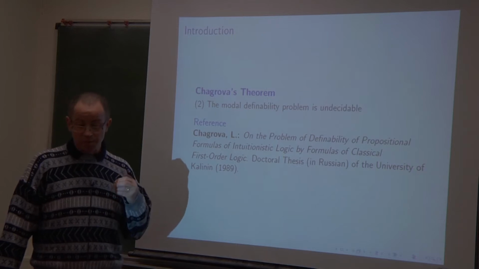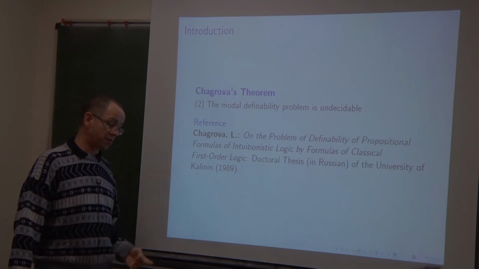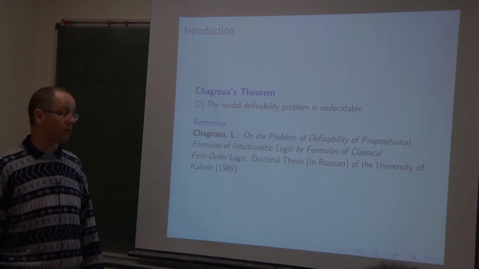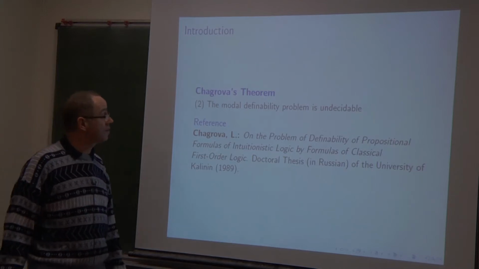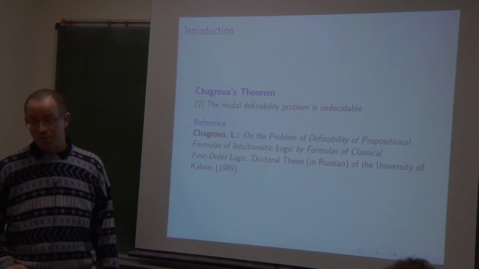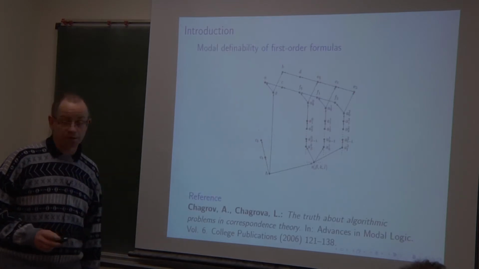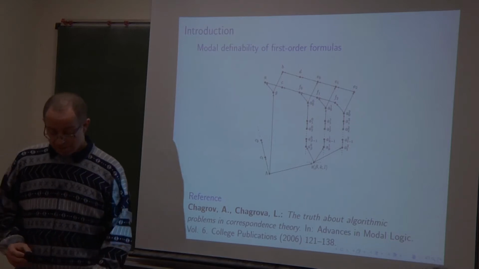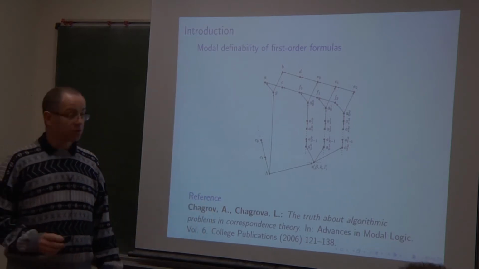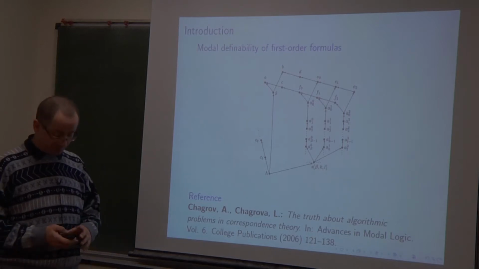it is with respect to the class of all frames. But if we restrict the class of frames, for example, let us consider the class of all reflexive transitive frames or the class of all symmetric frames, is it still undecidable to decide modal definability? But since in the proof there is the use of such a transitive irreflexive frame, it seems difficult at first sight and even at second sight to extend Chagrova's theorem to restricted classes of frames.